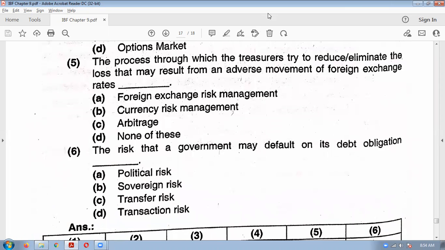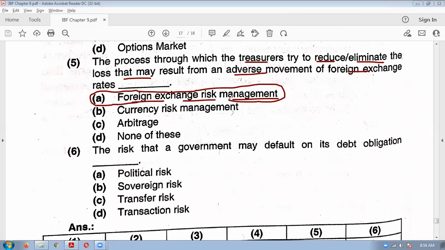5th question, what will be the answer? Process through which treasurers try to reduce or eliminate the loss that may result from adverse movement of foreign exchange. Very important, interesting. Foreign exchange risk management. Discuss no, procedure for eliminating or reducing the risk is known as risk management. So in foreign exchange market, it will become foreign exchange risk management.